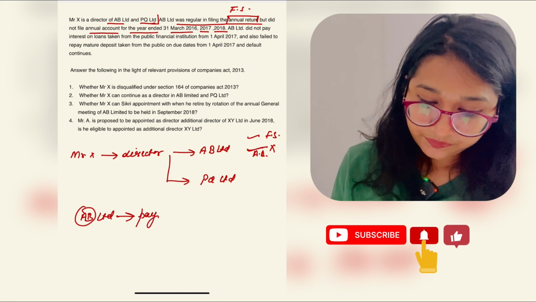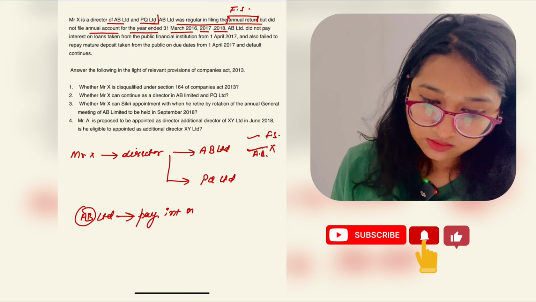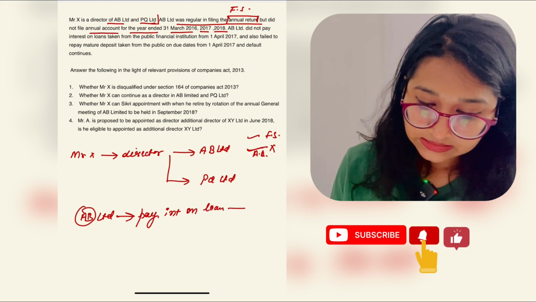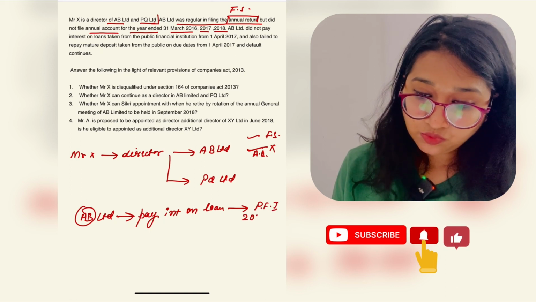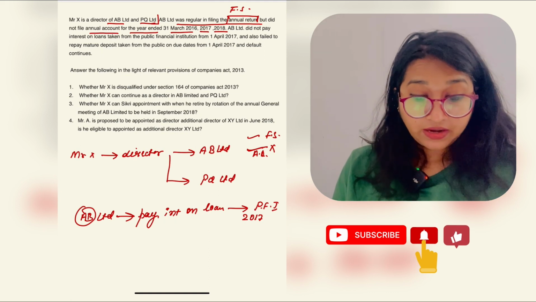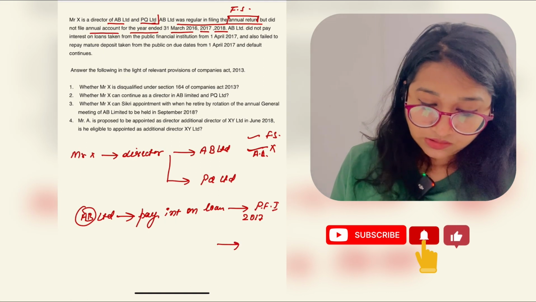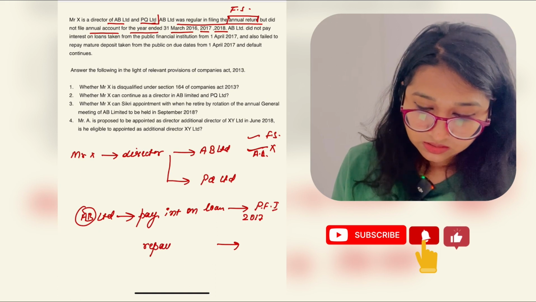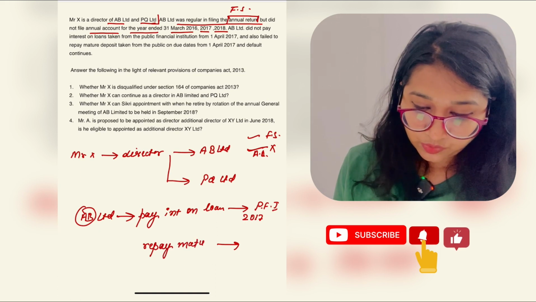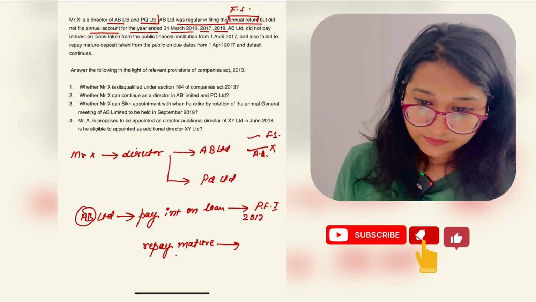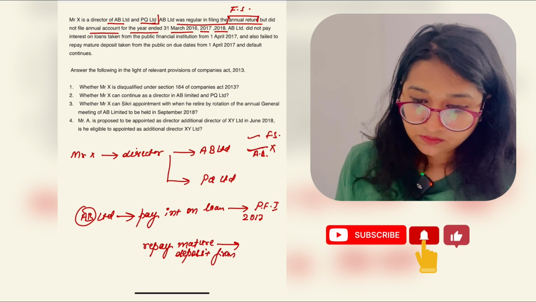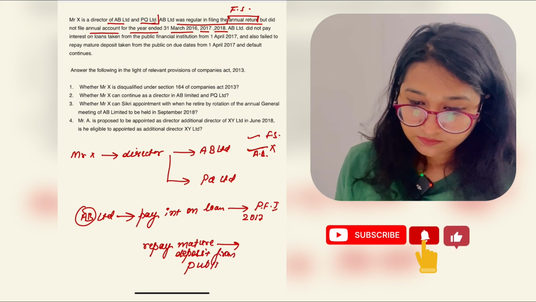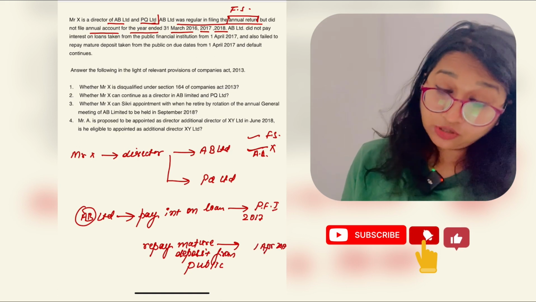It did not pay interest on loan taken from a public financial institution from 2017 and also failed repayment of matured deposit taken from the public from 1st April 2017, and the default continues.